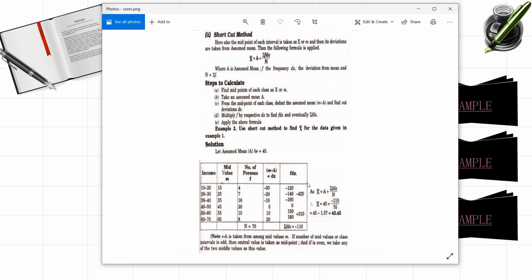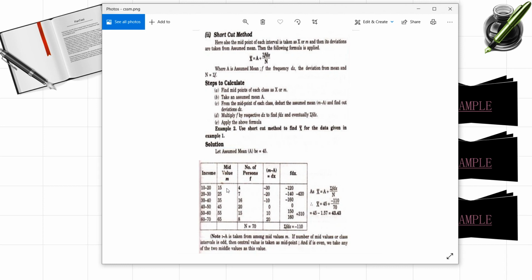Okay. Now dx is equal to mi minus a. First mi value is 15. 15 minus, what is our a value? 45. So 15 minus 45 is minus 30. Next 25 minus 45 is minus 20, and so on.